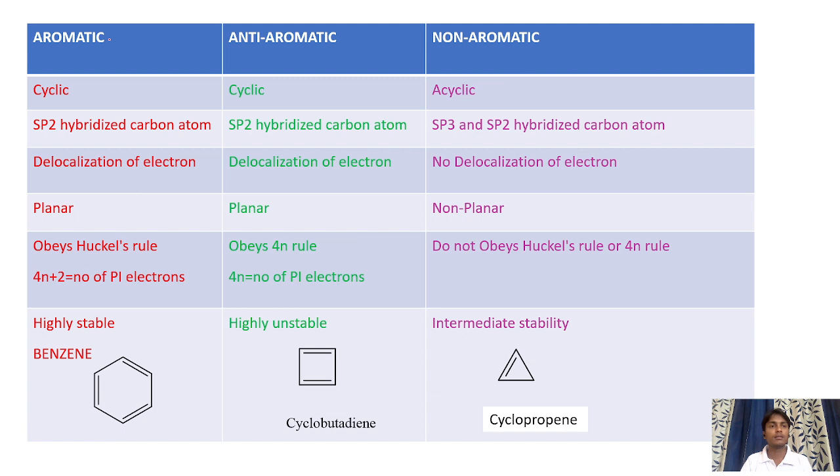Next, under aromaticity there are three kinds of compounds. One is the aromatic compound, another is the anti-aromatic compound, and the next one is the non-aromatic compound.